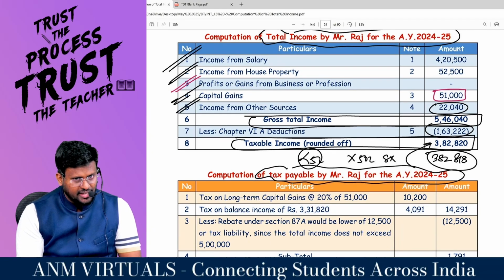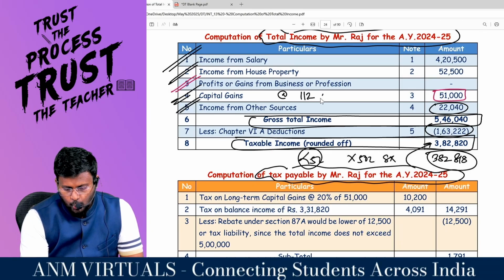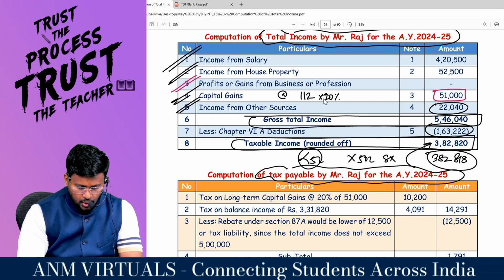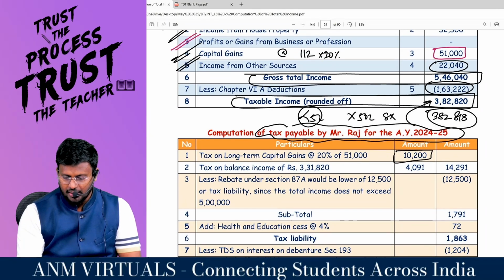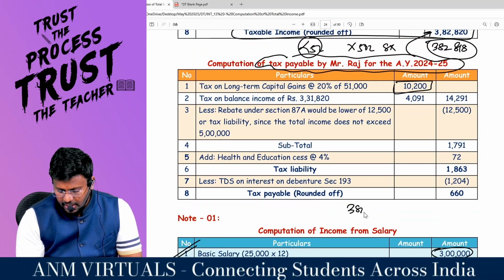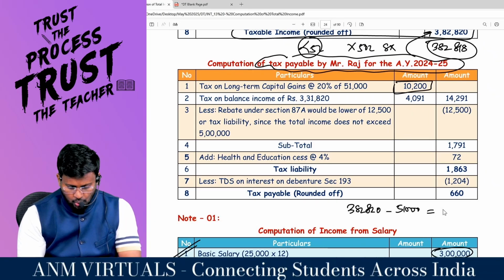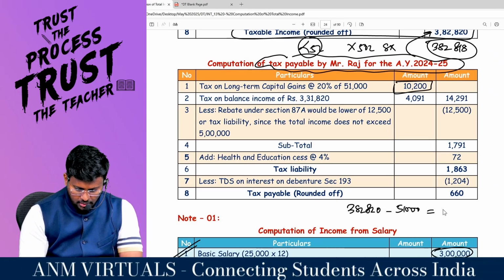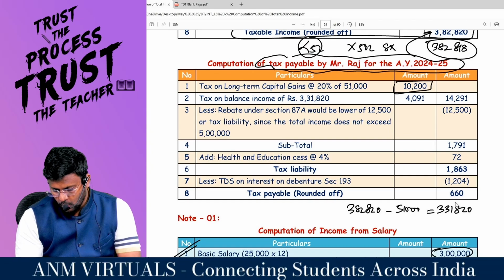Yes. Capital gain is there. That capital gain by selling what? Jewelry. That means provisions of 112 will be applicable at the rate of 20%. That means 51,000 into 20% comes to 10,200 is the tax payable. Getting it? So 3,82,820 minus 51,000 comes to 3,31,820 is the other income.